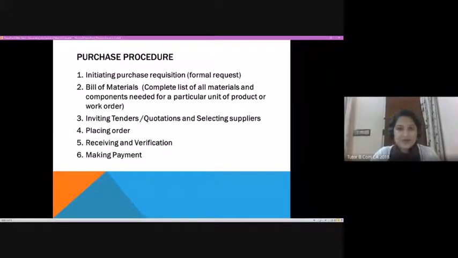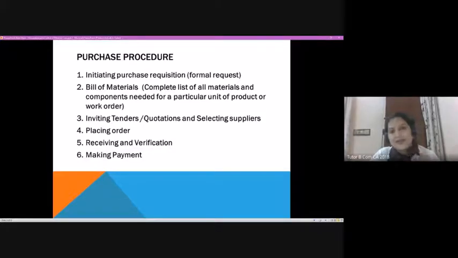First is initiating the purchase requisition. That requisition will come from different departments, or different segments of the production process, depending on the kind of activity done by different departments. That is a formal request. Based on this request, it will be processed. The requisition is processed to go with inviting tenders or quotations, depending upon its value. And then once we have received all, we place the order with the right supplier.